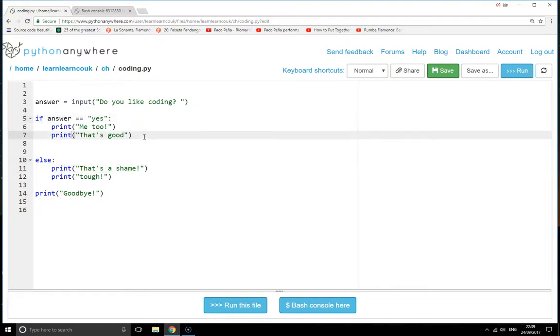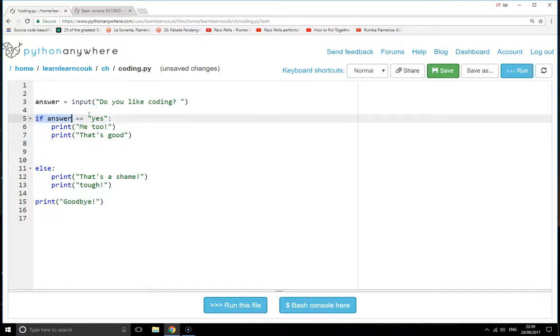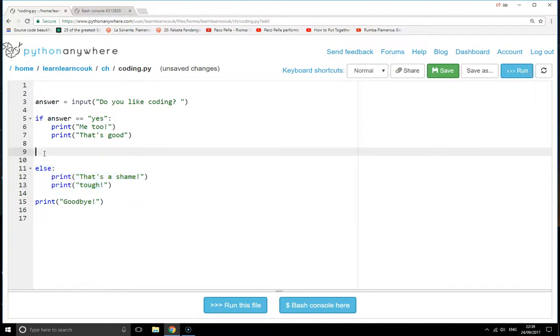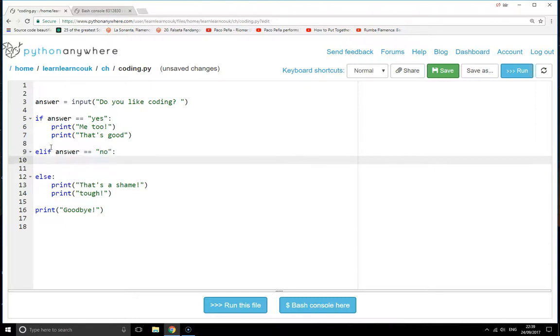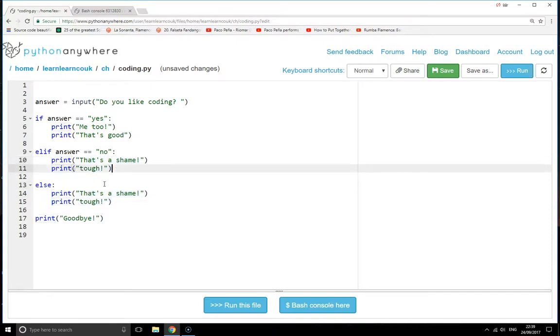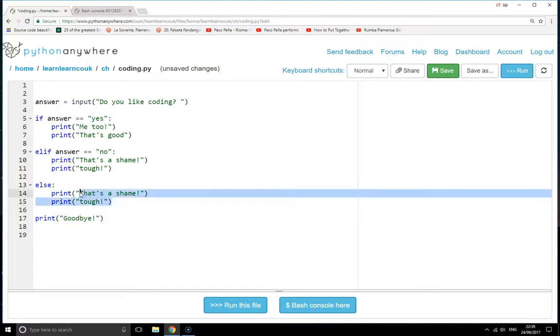But what if you want to do multiple ifs? If you want to test for multiple different things, you can't just put them in an else, because you might have 3 or 4 different options and you want to know which option they've chosen. What you can do is chain it along this if statement with an elif. Elif answer equals no. And then you can move those lines into there. And then here let's put, sorry, that's not a valid answer.